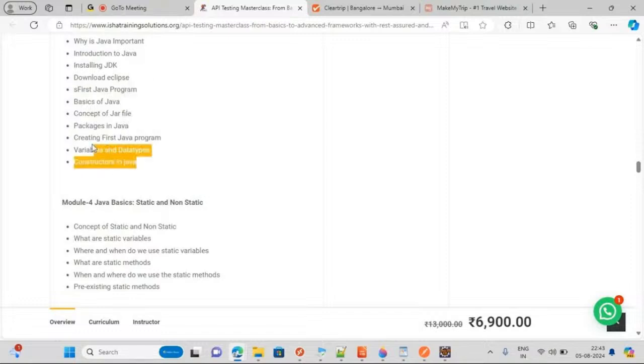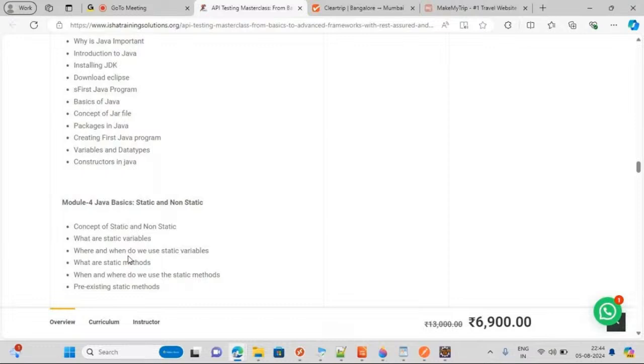We will do some exercises on Postman that day.